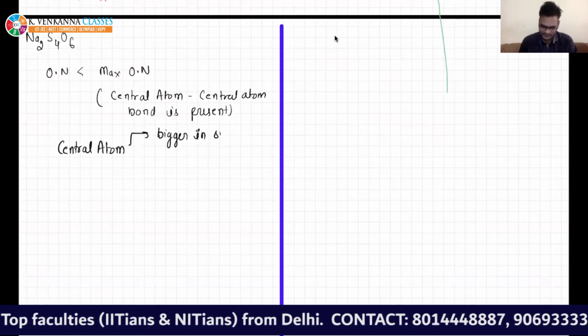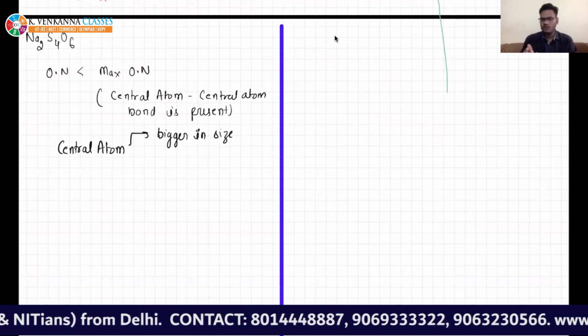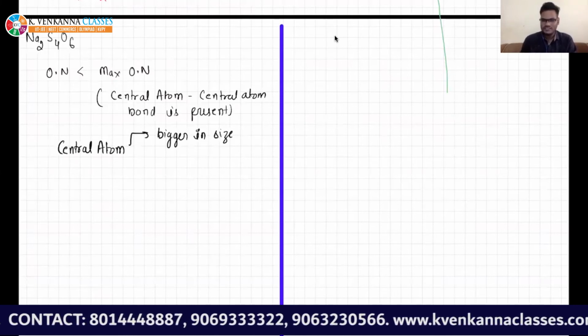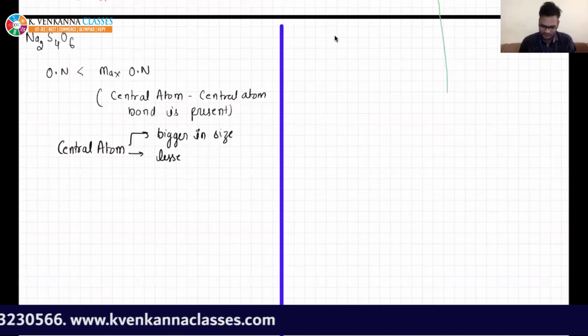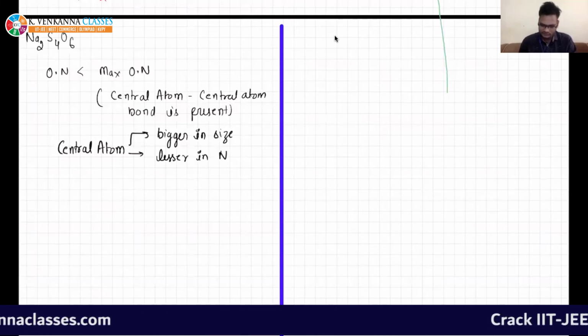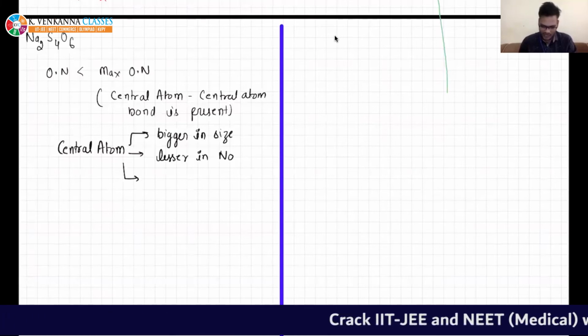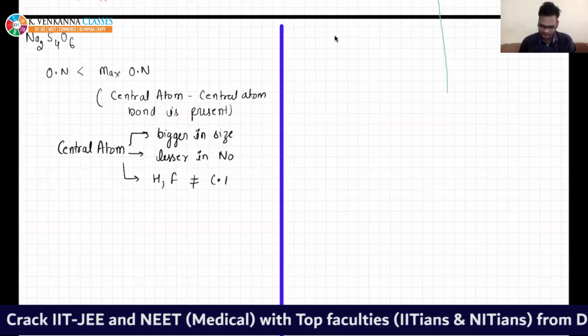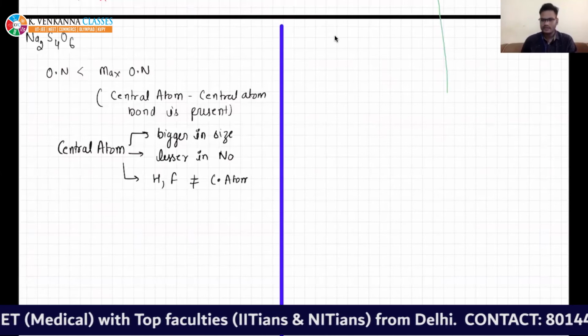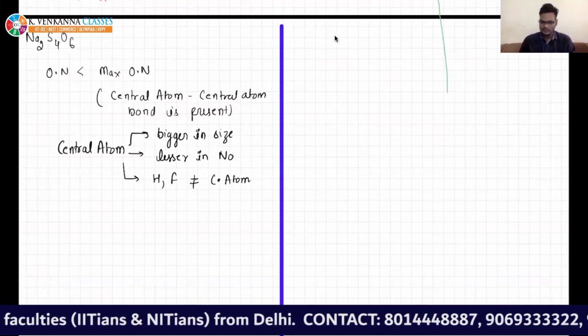We do not know yet how to estimate the size. Or you can see lesser in number. Another thing, hydrogen and fluorine can never act as central atom, right?